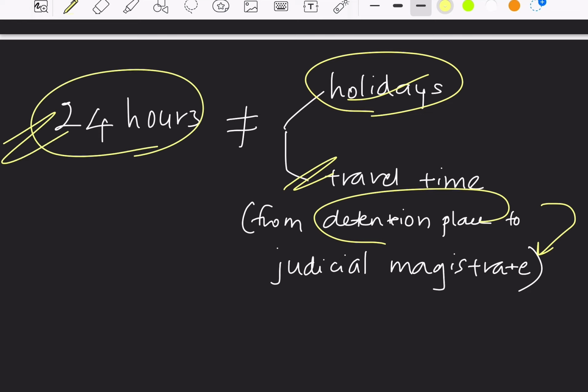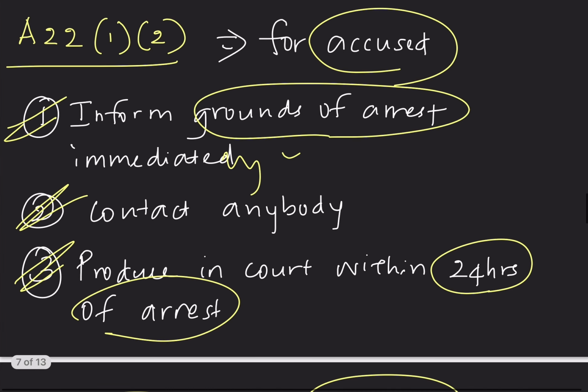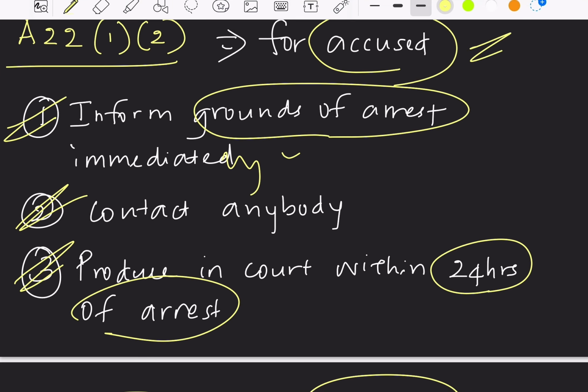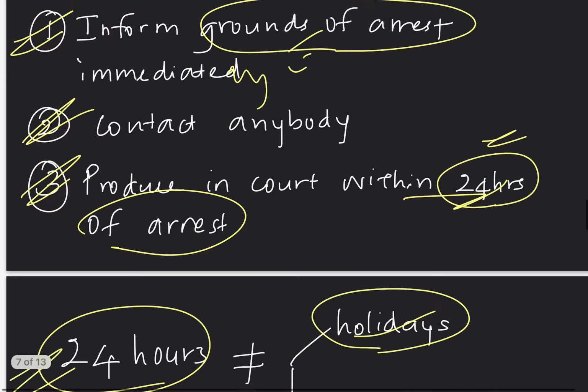That time is also not included under the 24 hours. So these are the safeguards that Article 22 Clause 1 and Clause 2 is providing for the person who is accused. That is, first the grounds of arrest should be known, he must be allowed to contact anybody, and then he must be produced in front of the judicial magistrate or court within 24 hours of his arrest. So these are the safeguards.